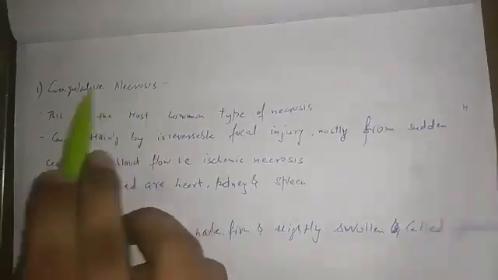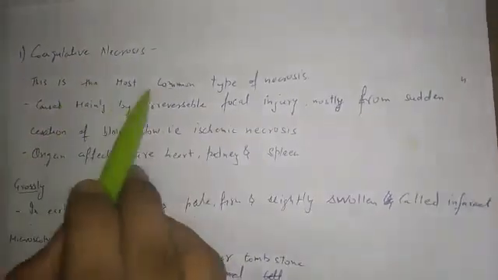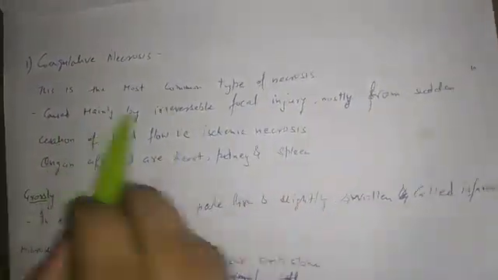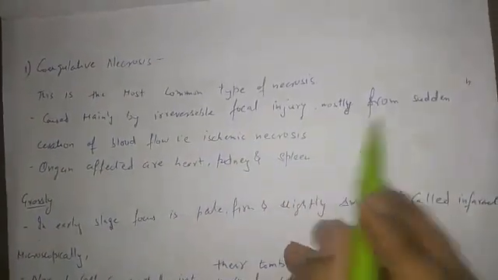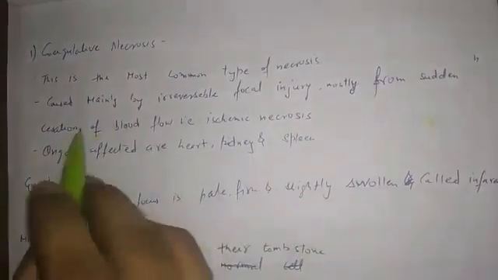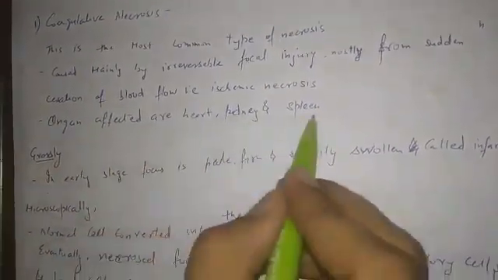First type, that is coagulative necrosis. It is the most common type of necrosis among all types of necrosis. It is mainly caused by irreversible focal injury, mostly from sudden cessation of blood flow, that is ischemic necrosis. Organs affected are heart, kidney and spleen. In gross we can see the early stage focus is pale, firm and slightly swollen, and called infarct.